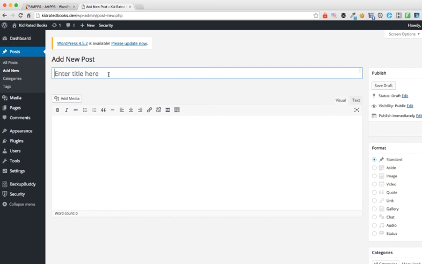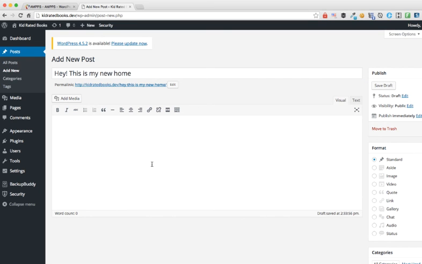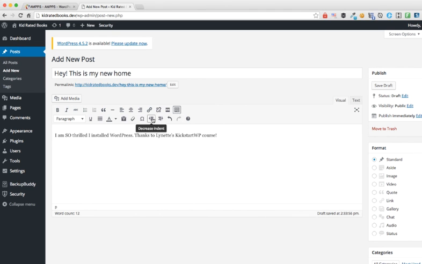All we need to do is give it a title. At the bottom here, we just enter the text that you want to be in your post. There are additional editing options here as well. If you click this, what we call the kitchen sink button, you will see other options here in your editor as well.